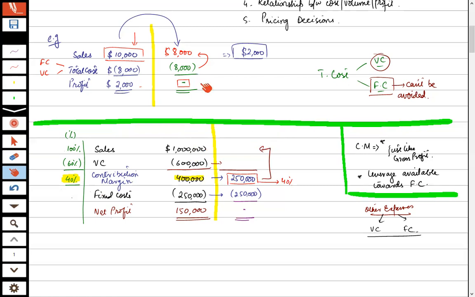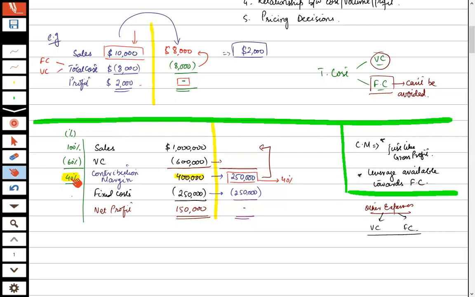If we make sales of 2 million, then the 40% of 2 million will be our what? Contribution margin. It is a uniform ratio. Oh, okay, got it. Got it? Then if we are earning 250,000, this amount is what? This amount is contribution margin.